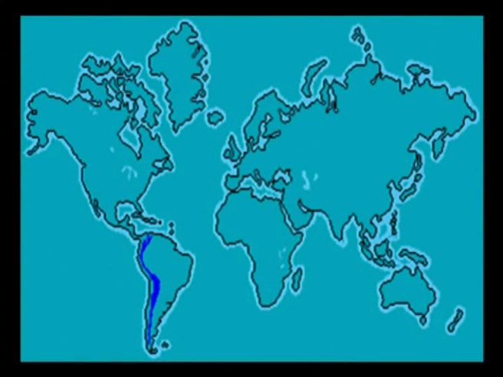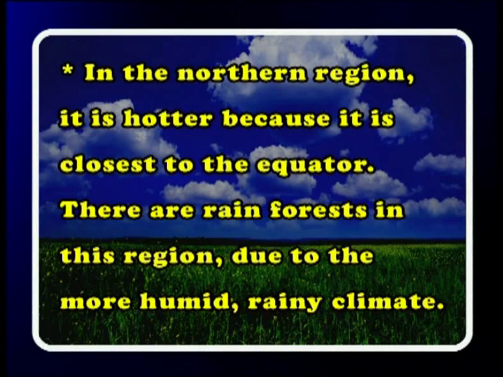They are located in South America, stretching for more than 7,500 kilometers from north to south along the west coast of the continent. The climate is not the same throughout the biome because there are places nearer to the equator than other places. The Andes are separated into three natural regions as the southern, central and northern regions. In the northern region, it is hotter because it is closest to the equator. There are rainforests in this region due to the more humid and rainy climate.